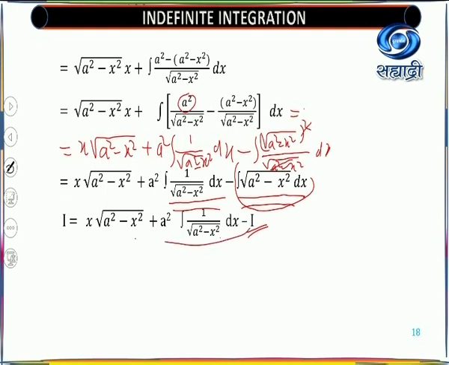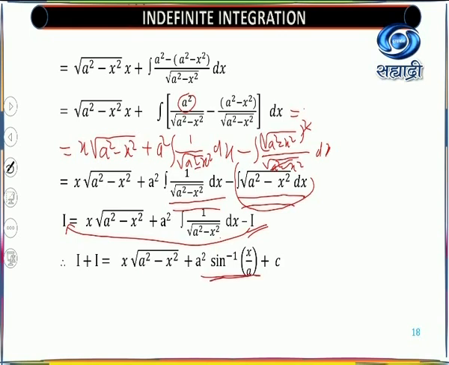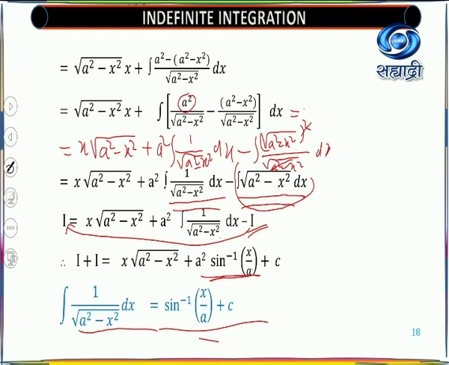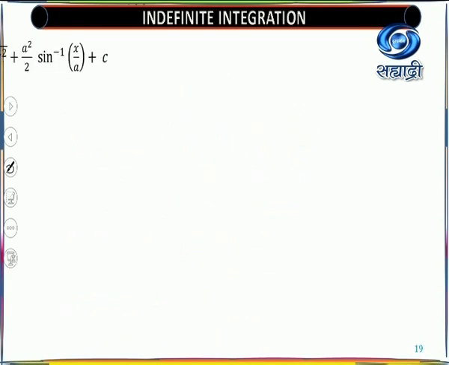So shift this I to this side. You will get I plus I. So this is I plus I equal to the first term x into root of a square minus x square plus a square. This is a formula. This is nothing but sine inverse x by a plus constant of integration. And what will you get here? You will get here, this is a formula. Okay, always remember the formula properly. So this is integral 1 upon root of a square minus x square dx equal to sine inverse x by a plus constant of integration. You have to write this formula again and again.